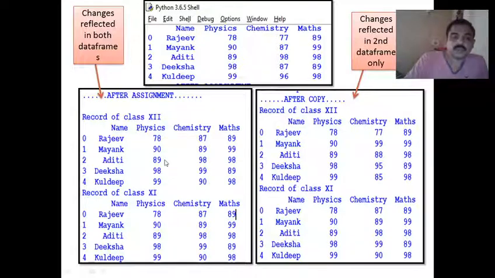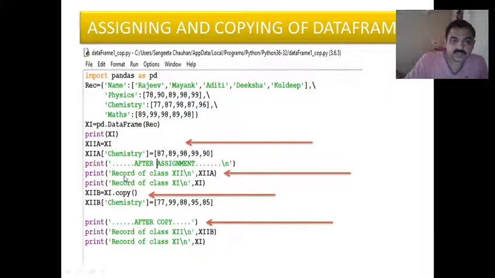After assigning, we made changes also here. You just see that we have assigned 12a chemistry equal to 87, 89, 98, 99 and 90. Earlier in 11th the chemistry marks were 77, 87, 98, 87 and 96.